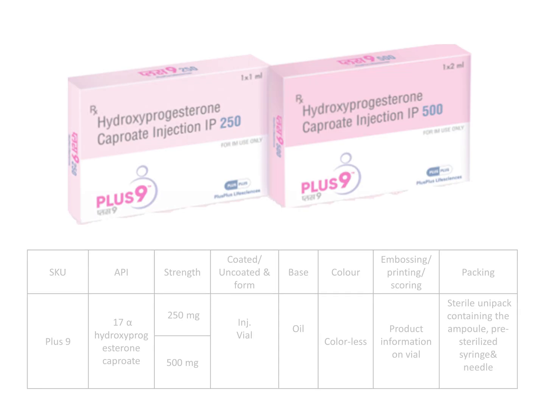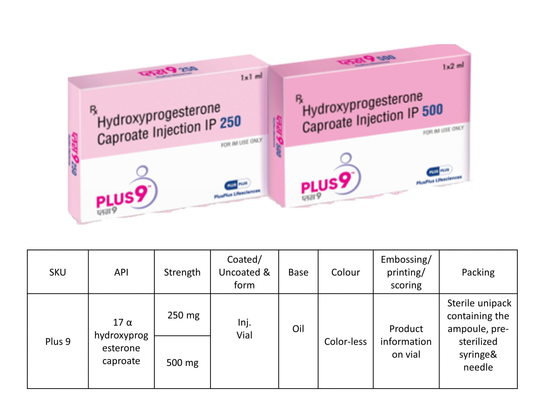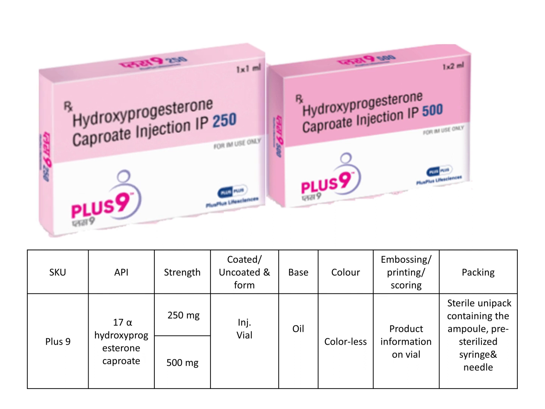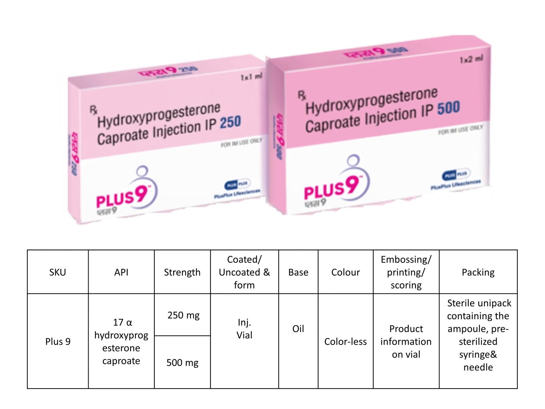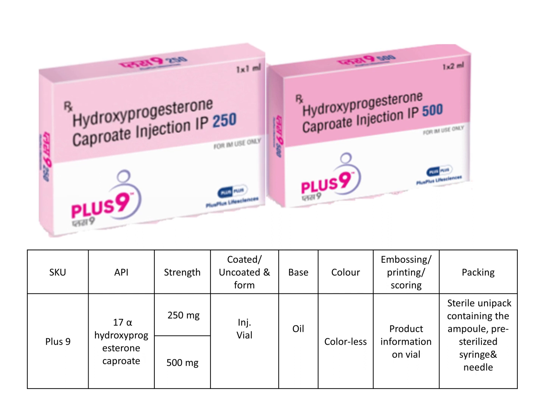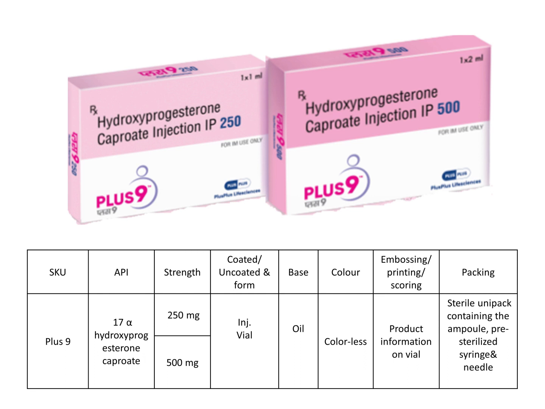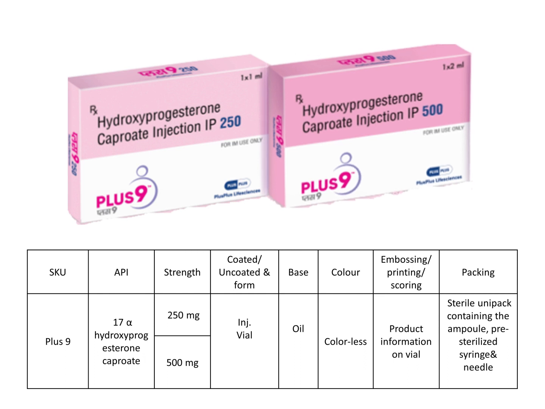Packaging. Plus9 is available in two strengths, 250 mg and 500 mg. Light pink box is 250 mg IM injection, and deep pink box is 500 mg IM injection. Note, these are sterile unipacks containing the ampoule, pre-sterilized syringe and needle.